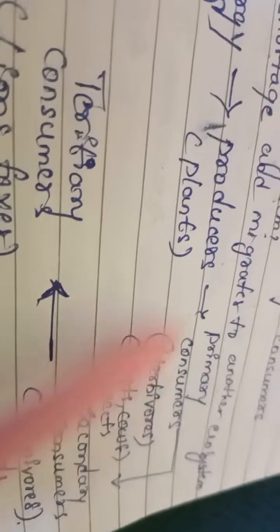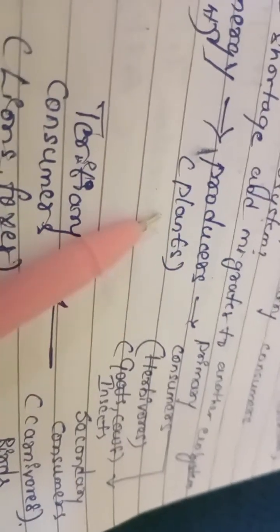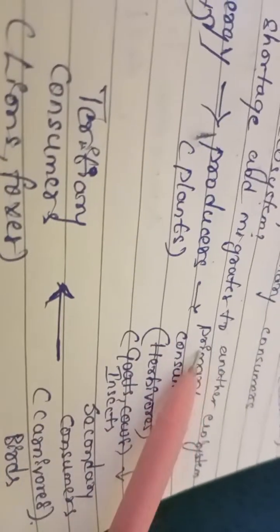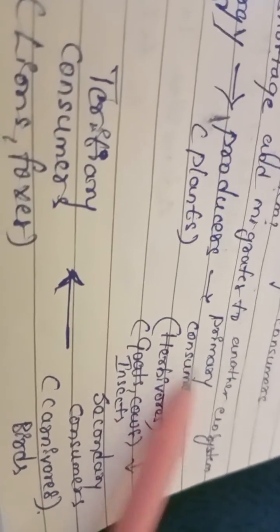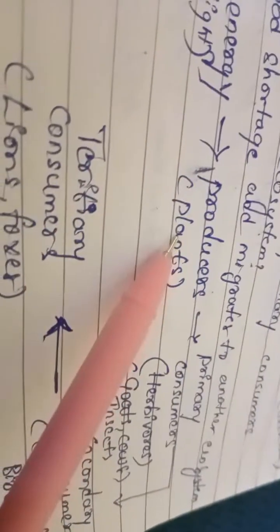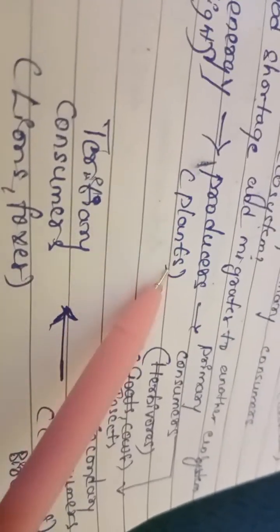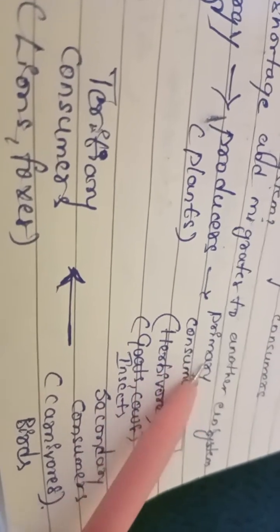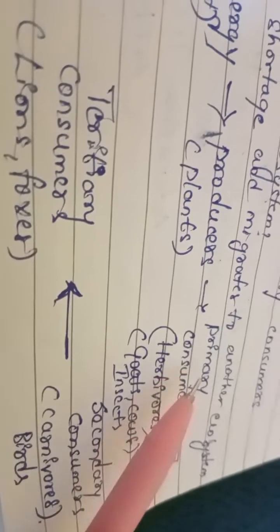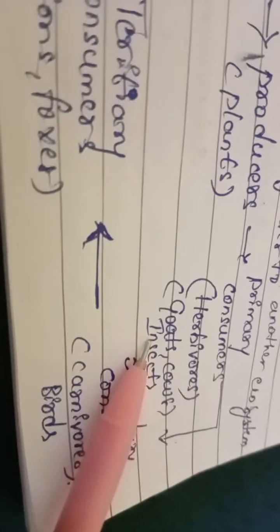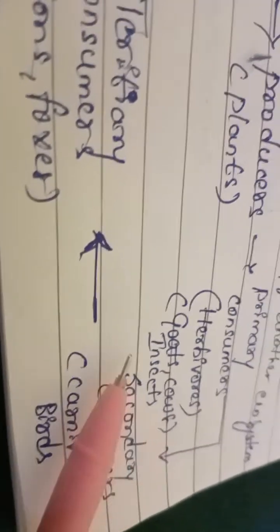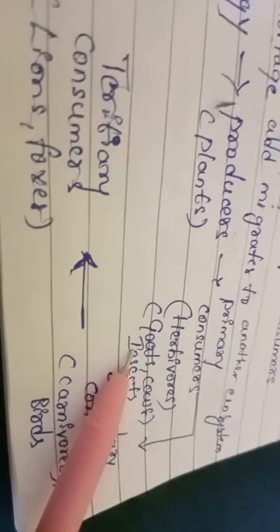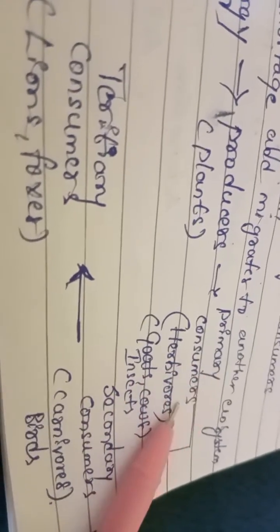Herbivores will consume food from producers which are plants. Okay, this is another food level in an ecosystem. Producers, food level 1. Primary consumers, food level 2 or trophic level 2. Okay, here goats, cows, insects will come under primary consumers.